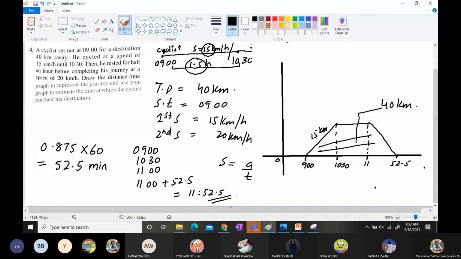So this is it. Understood? So this is the time and this is the distance. So the distance-time graph is mentioned in front of you guys. Hope you understood it. Any confusion or any question over here? No. Okay. So we are moving on to the next question.